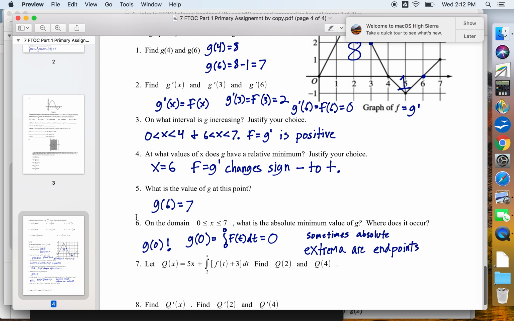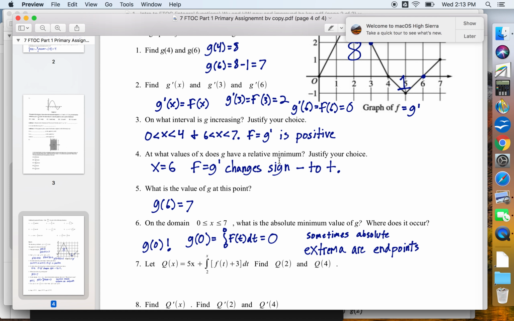And then I didn't assign number 6, but let's talk about it. What is the absolute minimum value of G? A relative minimum value is 7. 7 is the relative minimum value, but it's not the absolute minimum value. If we actually look at the endpoints of G, not f, but G, G of 0 would be the integral from 0 to 0. And the integral from 0 to 0 is going to be 0, right? That's one of our properties. I'm pretty sure that 0 is less than 7. So this endpoint is less than this relative minimum. This endpoint is the absolute minimum, right? Sometimes absolute extrema are endpoints.